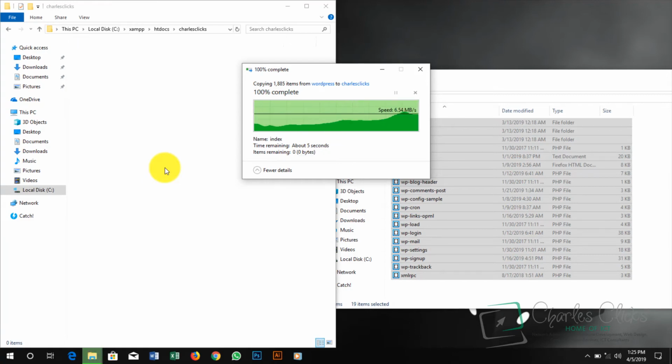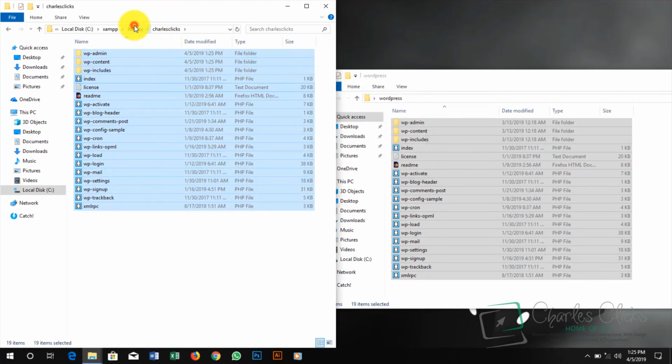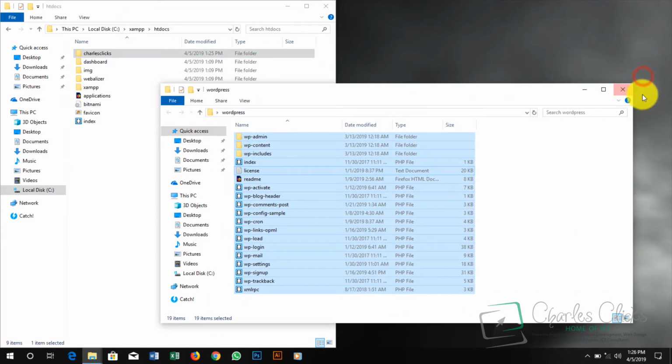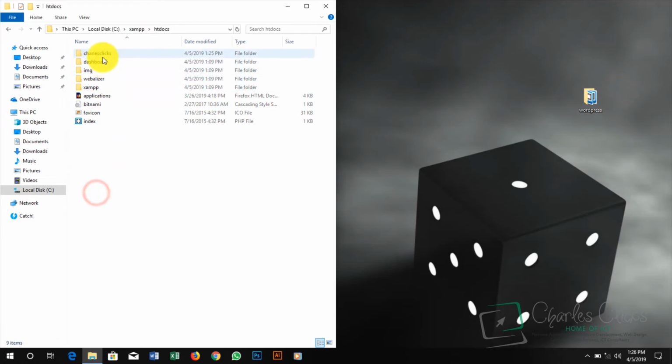Good. So this is our project, Charles Clicks. You can create as many projects as you wish to add on your server. Let me show you another method on how to add WordPress to your work. Let me delete this.